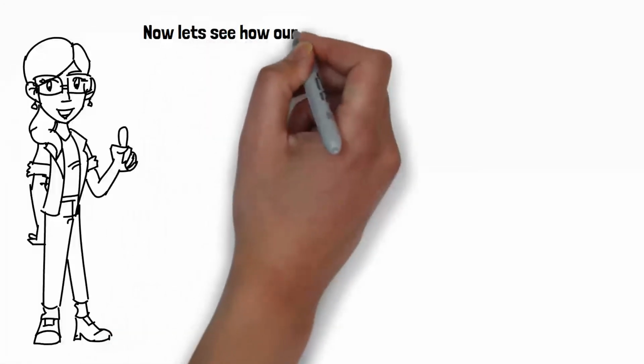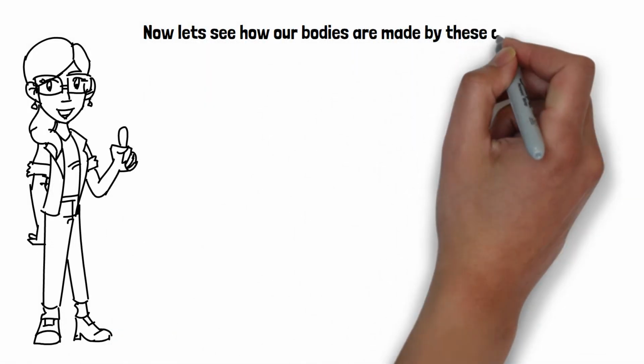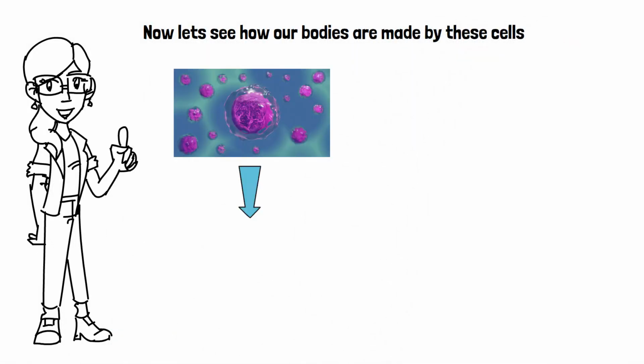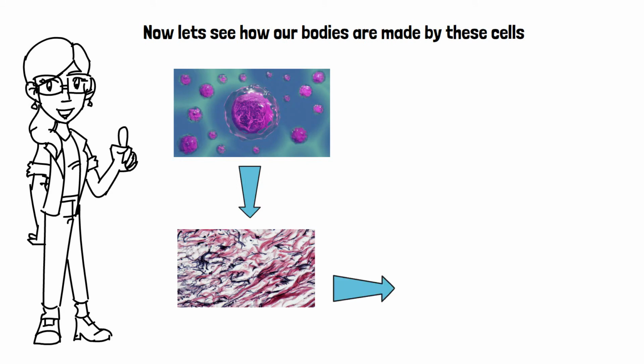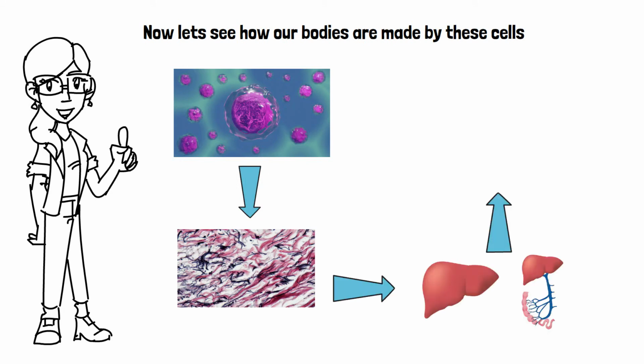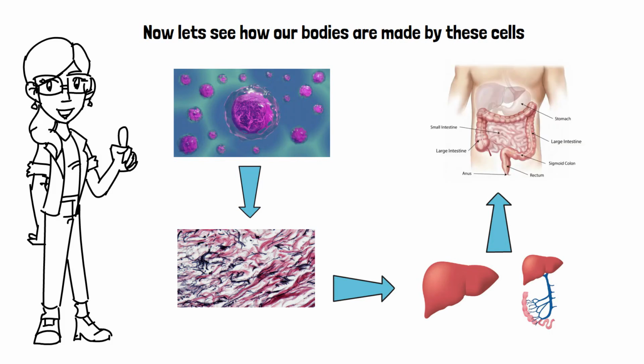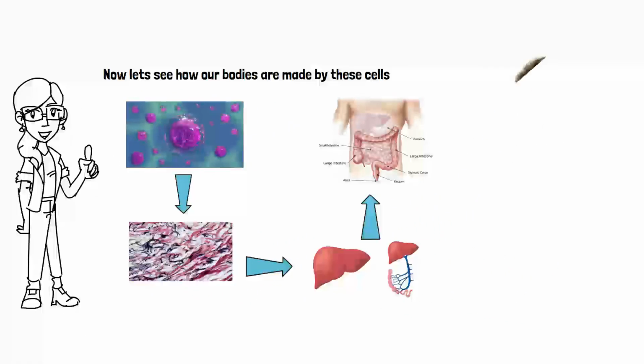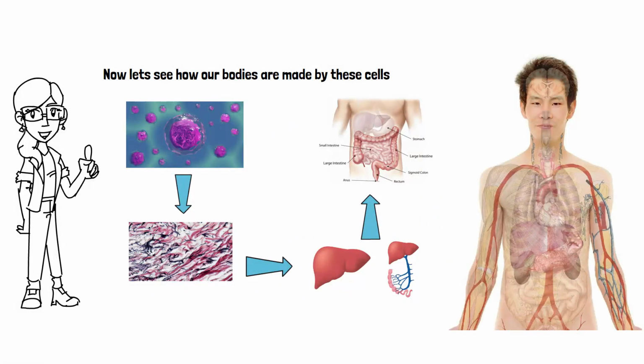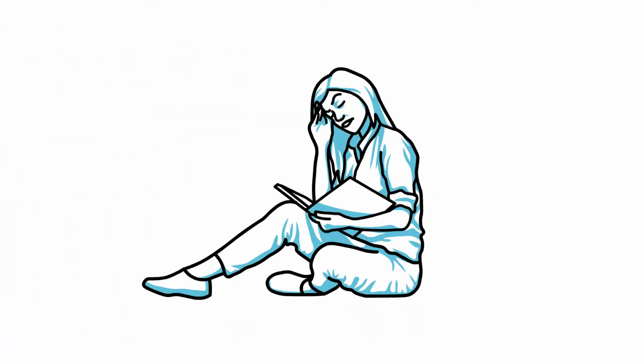Now let's see how our bodies are made by these cells. By many cells, the tissue is made. By many tissues, an organ is made. By many organs, an organ system is made. By many organ systems, our body is made. So maybe you're thinking now, how can our body exist without cells?